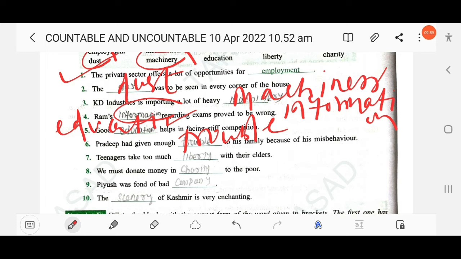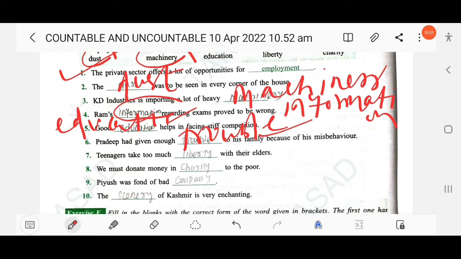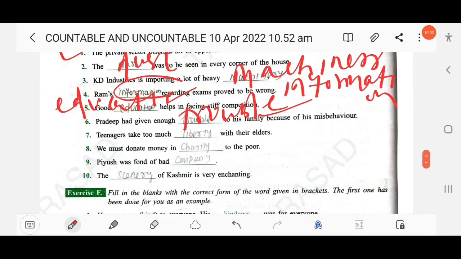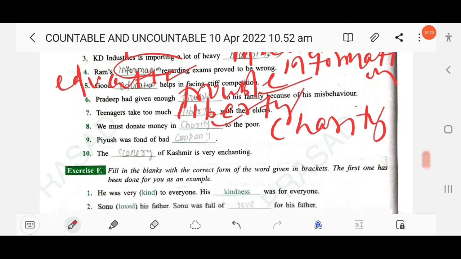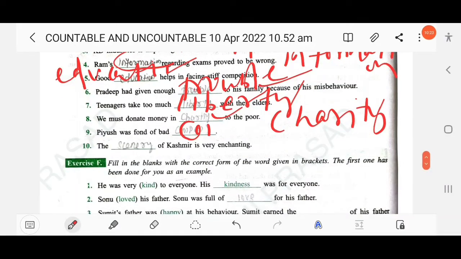Then next, Pradeep had given enough trouble to his family because of his misbehavior. Then next, teenagers take too much liberty. Okay, liberty with their elders. Then next, we must donate money in charity to the poor. Then next, Piyush was fond of bad company. Then next, the dash of Kashmir is very enchanting, the scenery.